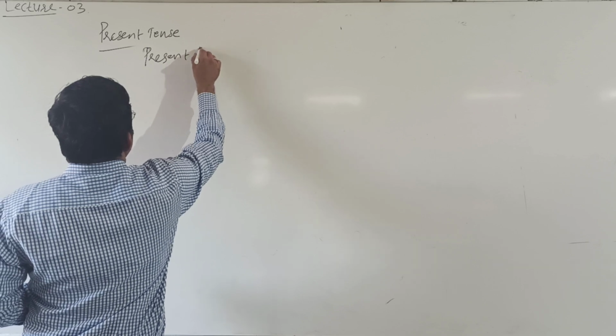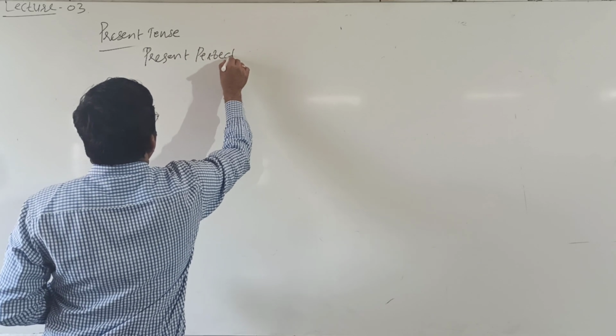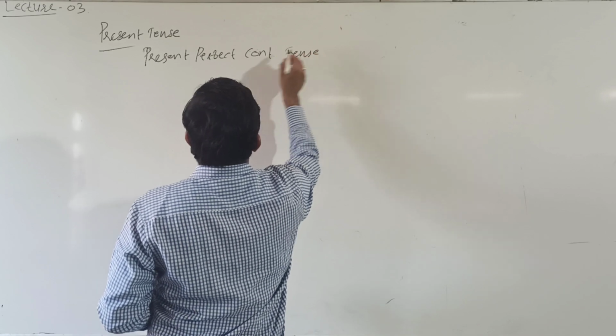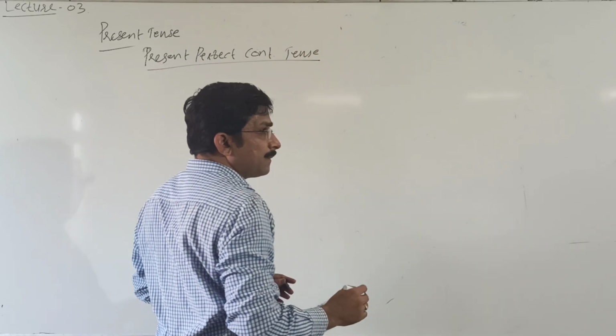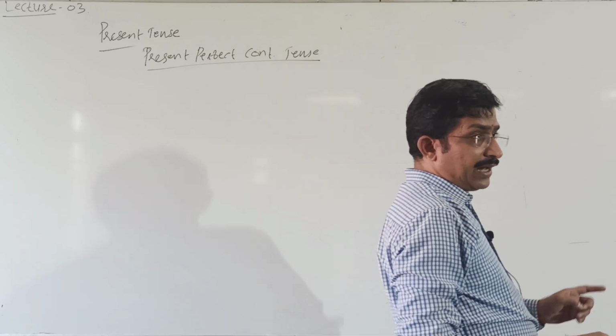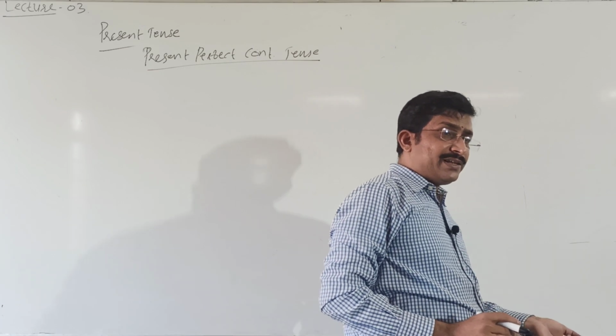Present perfect continuous tense. It is perfect and it is also continuous.